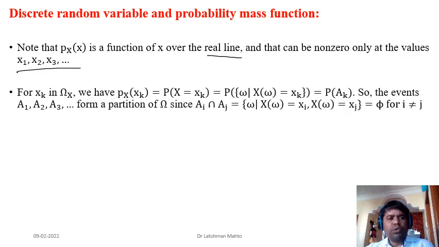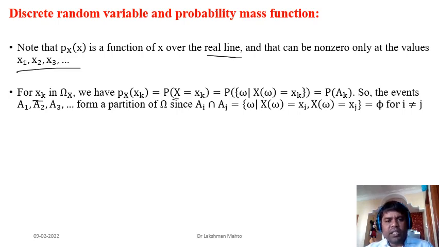And now we come to relate this with the partition of the sample space. How does a discrete random variable bring a partition of the sample space? Suppose we take any general element in Omega_X, that means the range of the discrete random variable, any general element x_k in Omega_X. Now we have to find the value of the probability mass function at x_k. From the definition we know that it is equal to the probability that the random variable X takes the value x_k.